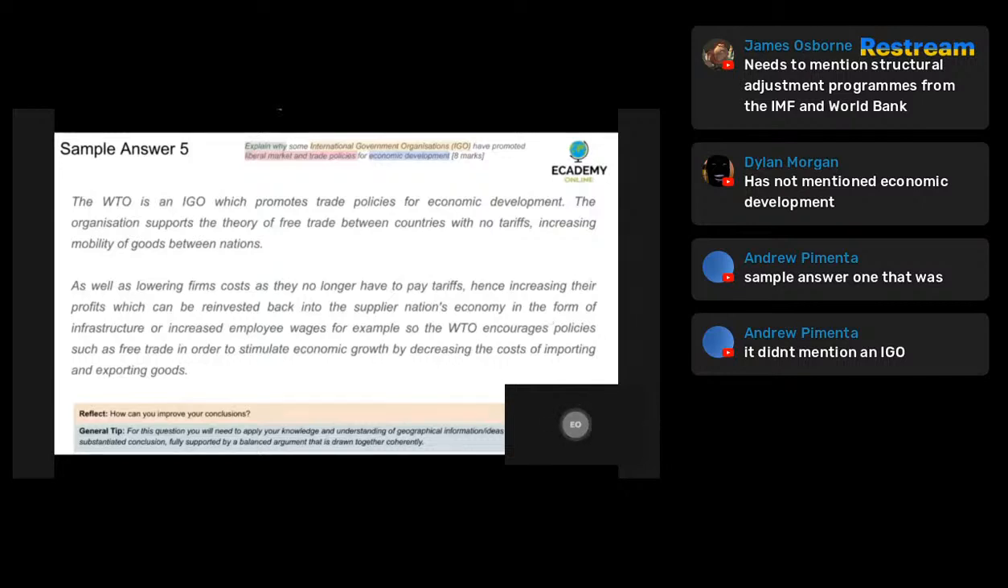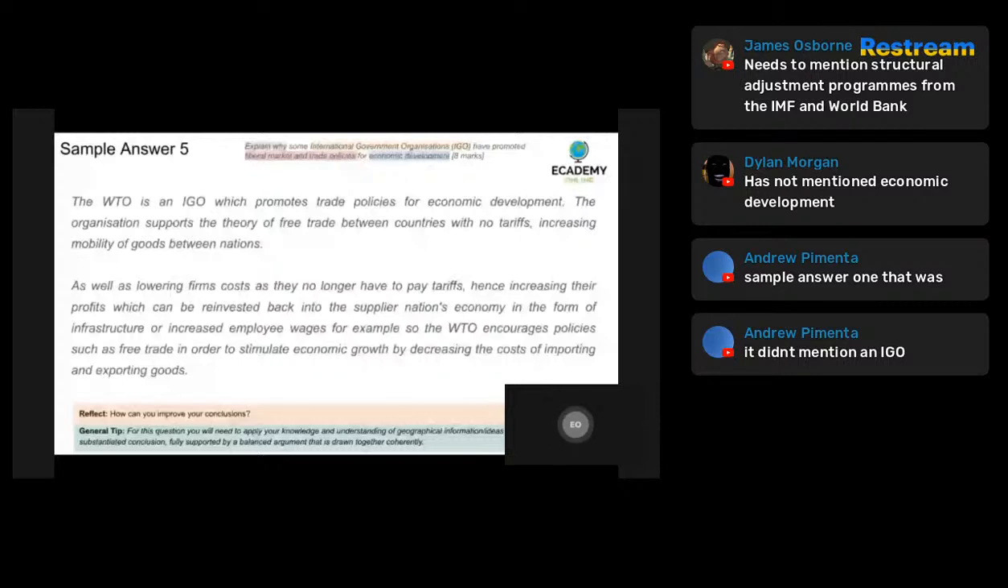Sample answer 5. The World Trade Organization is an IGO which promotes trade policies for economic development. The organization supports the theory of free trade between countries with no tariffs, increasing mobility of goods between nations. Now, this paragraph is a very strong way to start the answer to this question. The reason why that's the case is because immediately the candidate talks about how theoretically they want to encourage, and then gives examples of how they might do that.